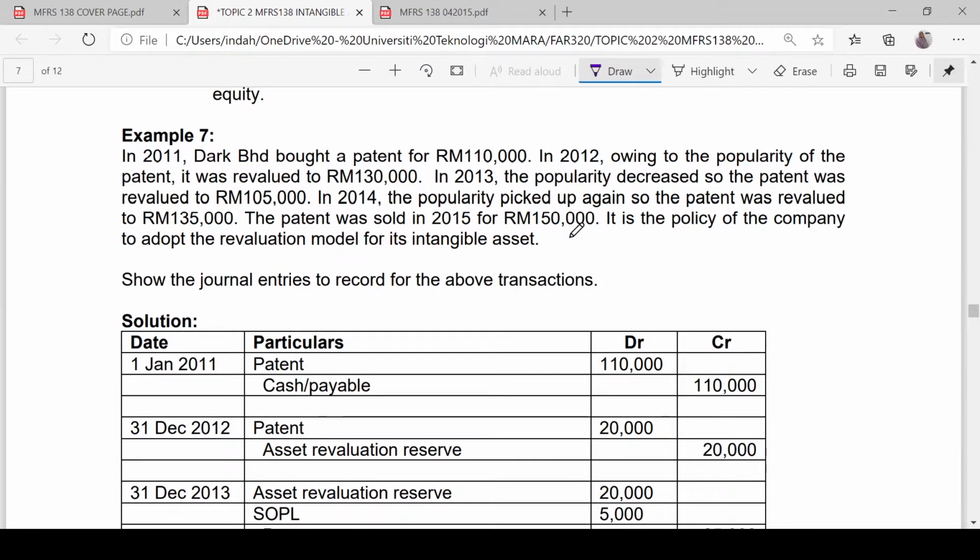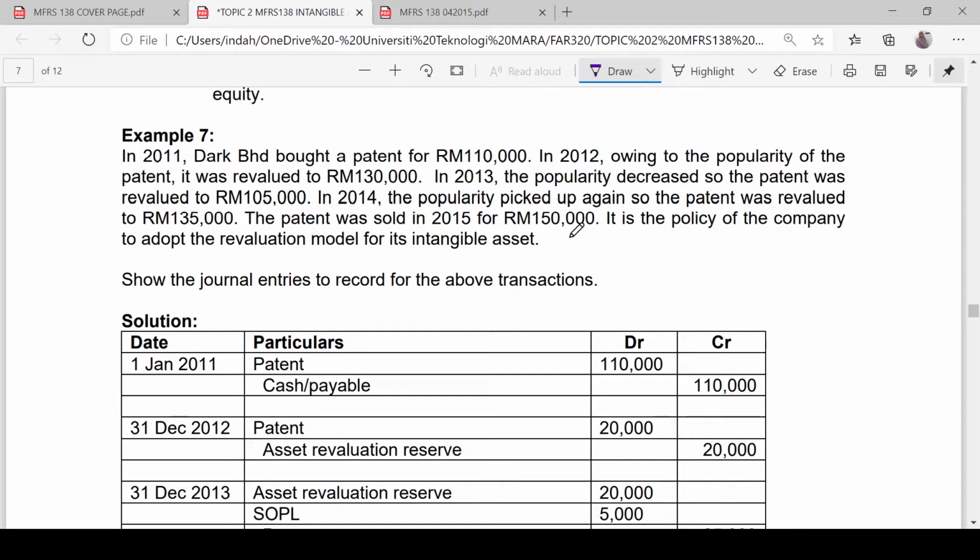And then it is controllable as a result of a past event, which is Dak Berhad bought the patent, so Dak Berhad has control over the patent. Dak Berhad is now the owner of the patent. What about the probability that future economic benefit flows to the entity? Yes, from using the patent, it is probable that the future economic benefit will flow to the entity, and the cost of the patent can be measured reliably at 110,000. Therefore, the patent can be recognized as an intangible asset, and we may prepare an asset account for the patent.